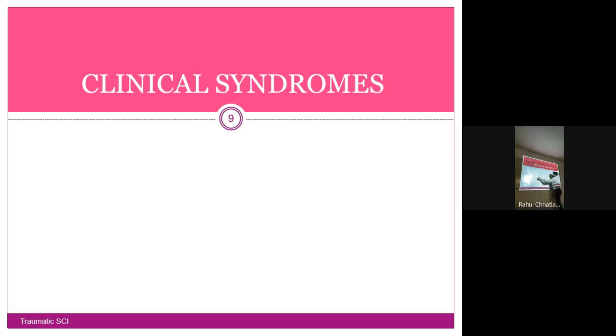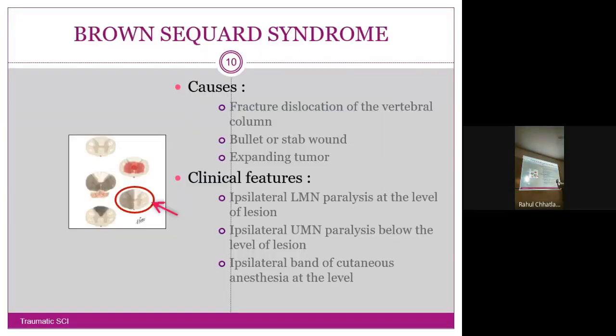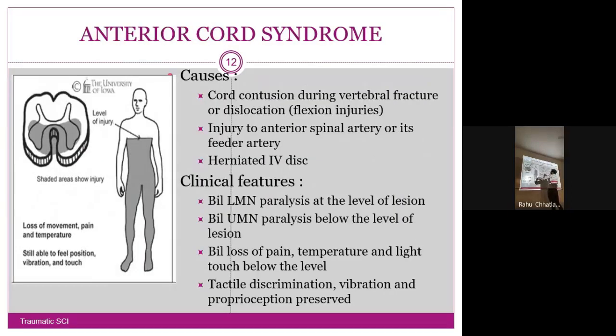If we talk about the anterior portion, which is mainly comprised of the descending tracts, or we can say all the motor functions, that will be anterior cord syndrome. For posterior, which is relatively rare, there will be all ascending tracts related to sensory functions, so sensations will be affected. Most commonly, we are also going to see the central cord syndrome as we have described in the last lecture. So again, we have completed the Brown-Sequard and now we are moving to anterior cord syndrome.